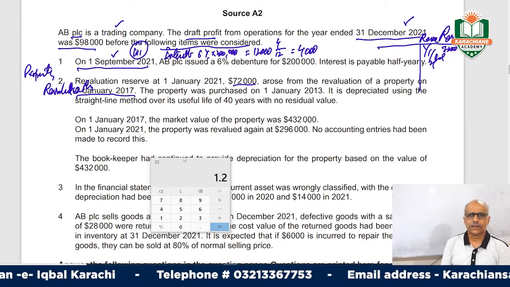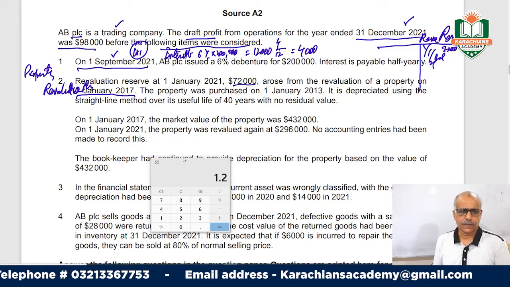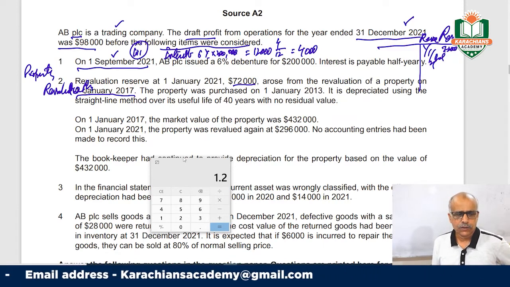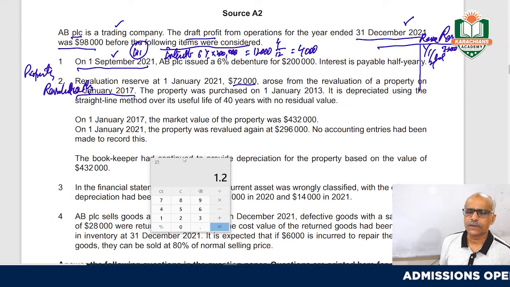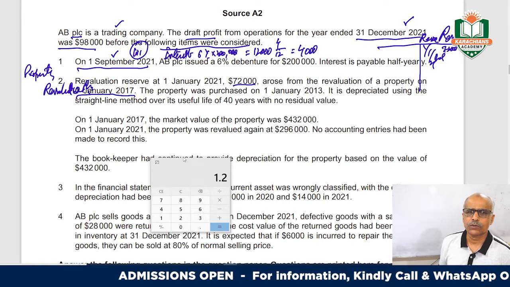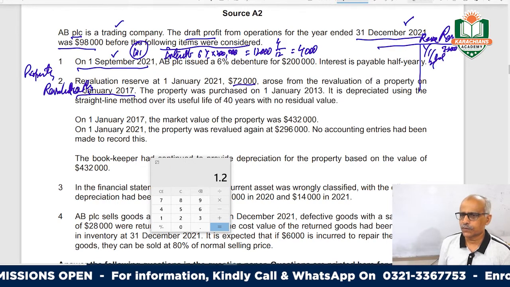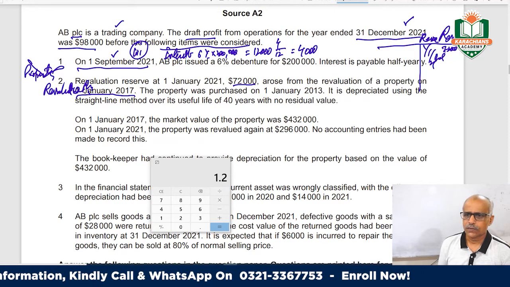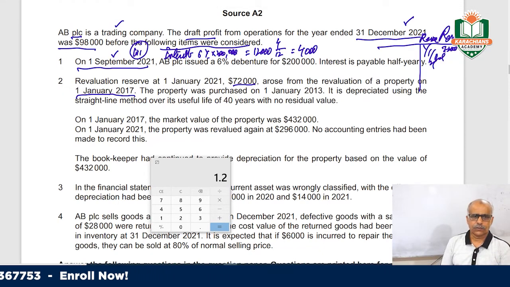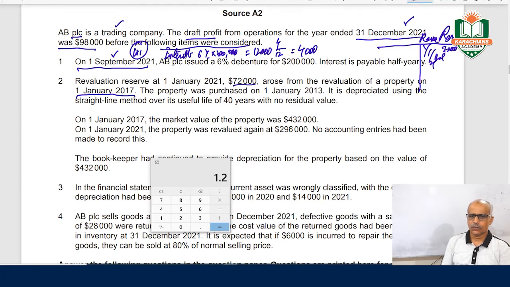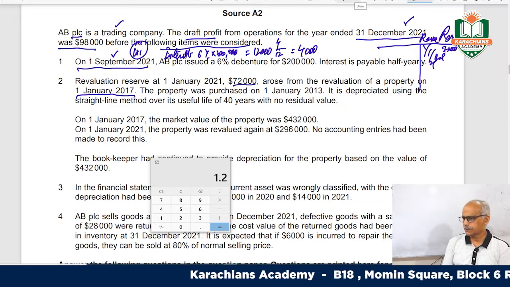So this was some sort of gain on revaluation. Your property was revalued upwards, and the balance was transferred into the revaluation reserve. So this 72,000 is a result of the revaluation which took place in 2017, right? Move on.